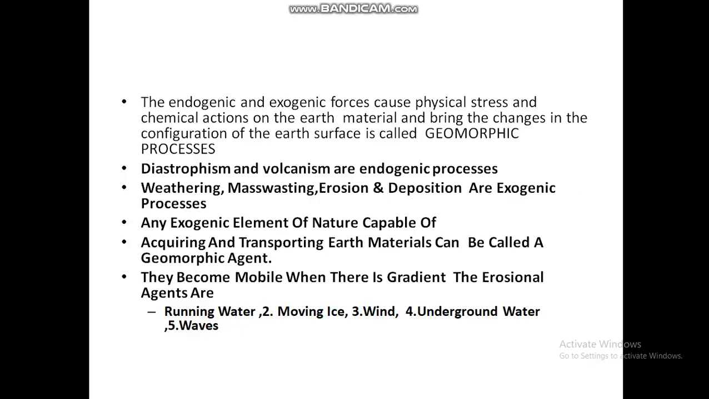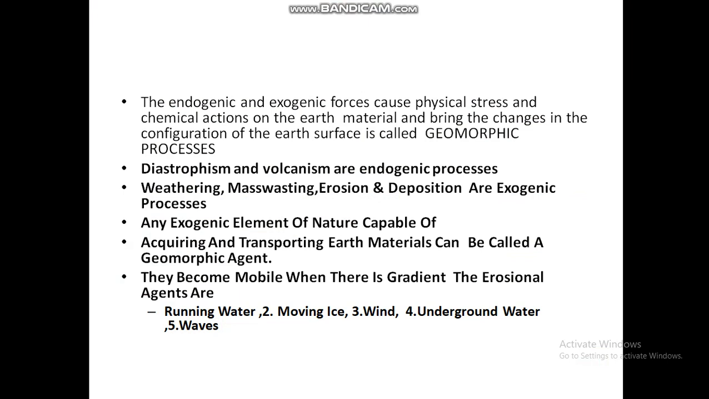So what are endogenic and exogenic forces? Endogenic and exogenic forces cause physical stress and chemical action on the earth material and bring changes in the configuration of the earth's surface, called the geomorphic process. Diastrophism and volcanism are endogenic processes. Weathering, mass wasting, erosion and deposition are exogenic processes. Remember that diastrophism and volcanoes are endogenic processes, and weathering, mass wasting, erosion and deposition are exogenic processes.